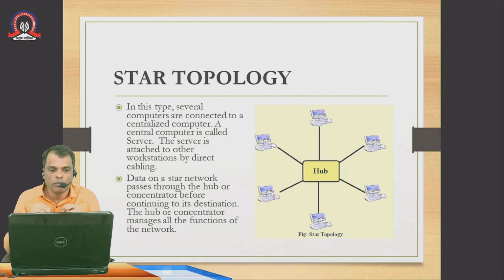The central computer is called a server. The server is attached to other workstations by direct cabling. Data on a star network passes through the hub or connector before reaching its destination. The hub or connector manages all the functions of the network. So if you see in the diagram, there is a hub. Any single computer you can consider as a server. So one wire comes from the server to the hub, and the remaining wires go from here to the different clients.